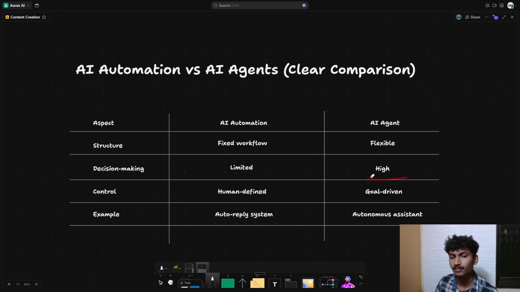But in the case of an AI agent, it has access to decide what steps to take, so it has high decision making capability. In terms of control, in AI automation the control is human defined, and in the case of an AI agent, the control is in the hands of the agent. It will take steps that are goal driven.